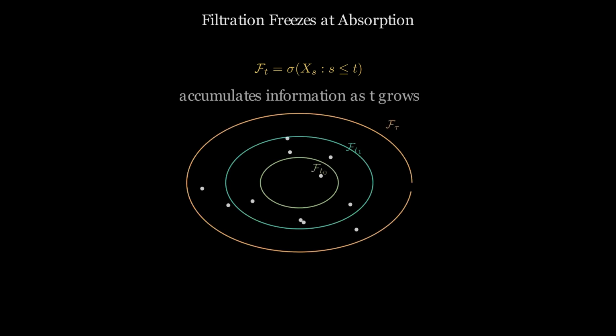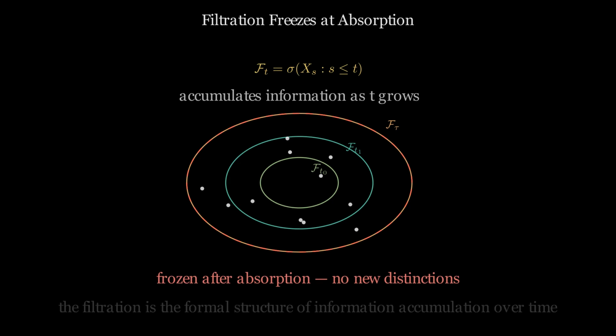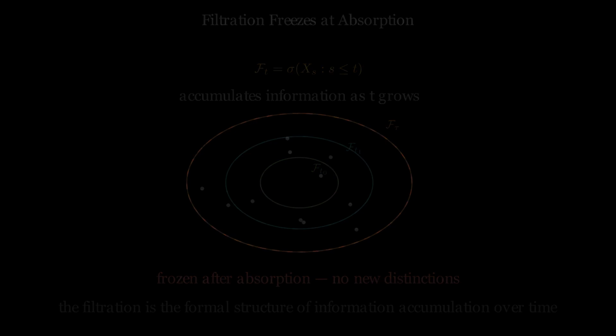The information structure of a dynamical system grows as the process evolves. Each observation adds a new layer. The history accumulates and distinguishes between paths. Once the system enters the absorbing state, that accumulation stops. Every subsequent observation produces the same outcome. Nothing new about the trajectory is revealed. The information structure has frozen, not because measurement is poor, but because the absorbing transition eliminates any further distinguishability.